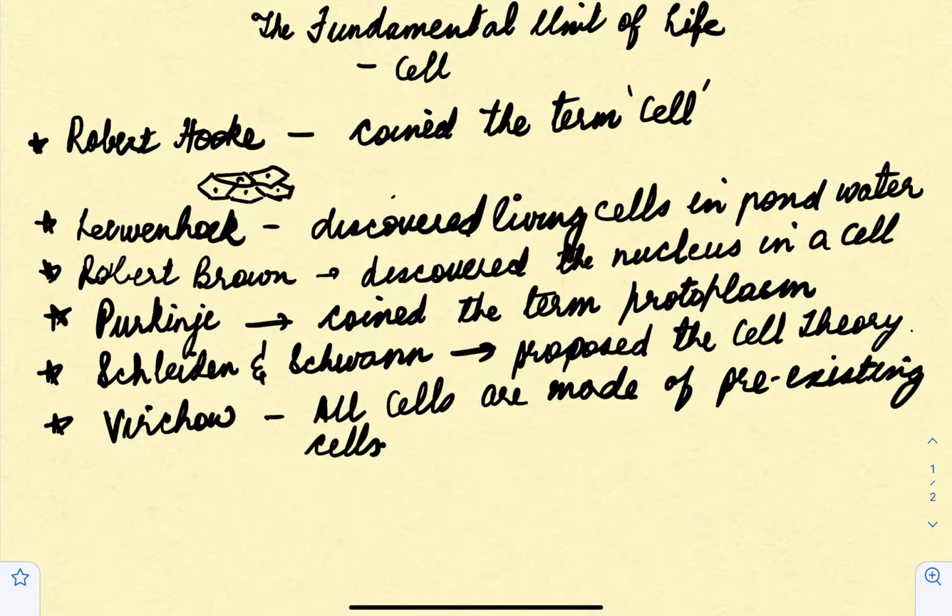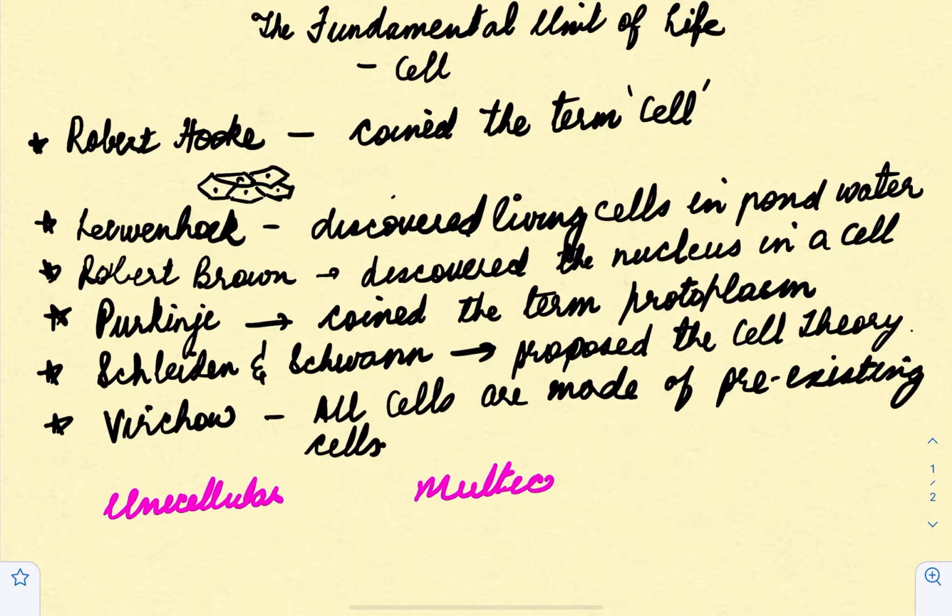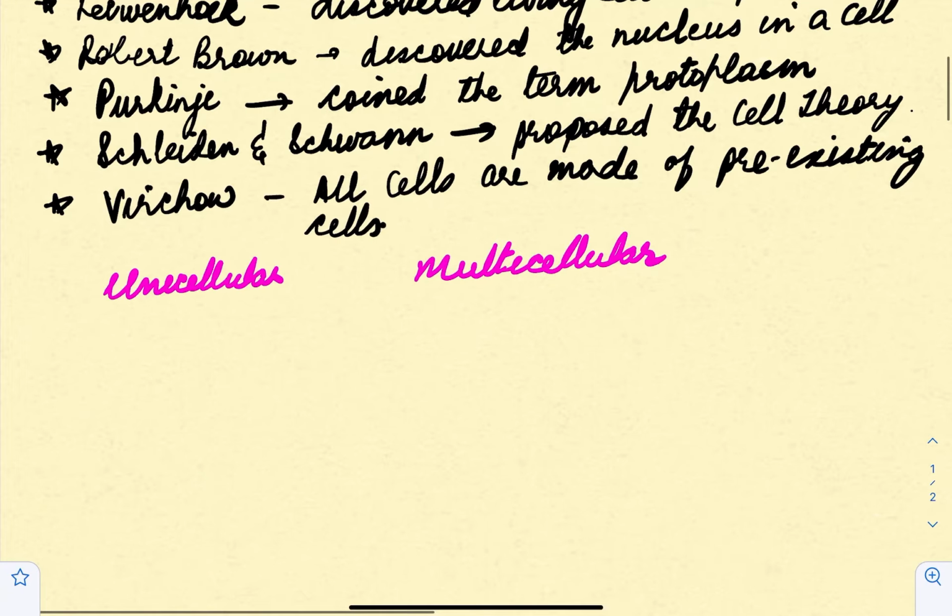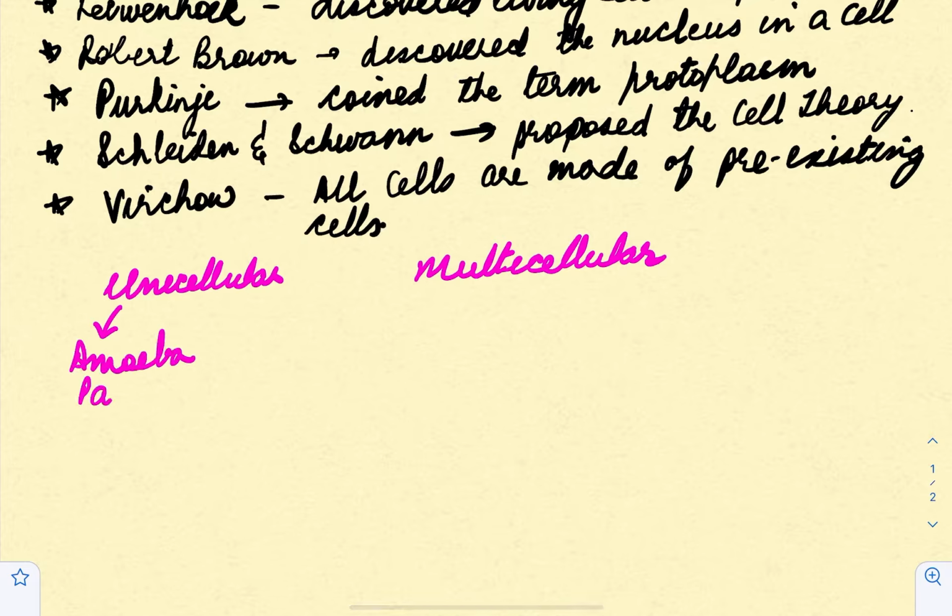He added to that. Now, if you talk about organisms based on the number of cells, then we basically have unicellular and we have multicellular organisms. As the name suggests, unicellular organisms will have a single cell. Some of the examples would include amoeba, paramecium.